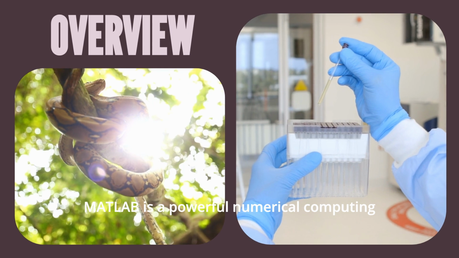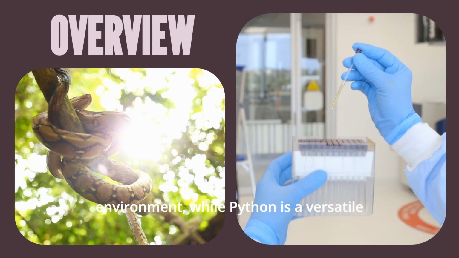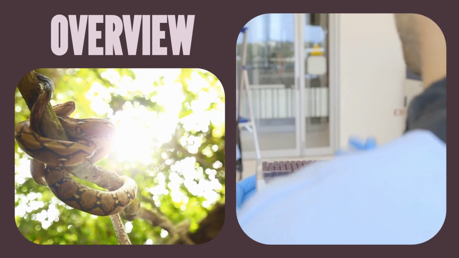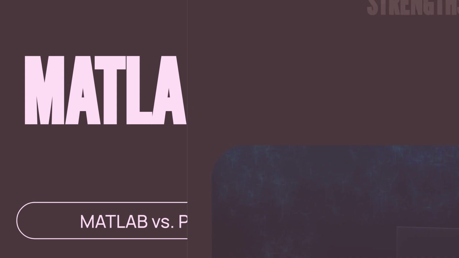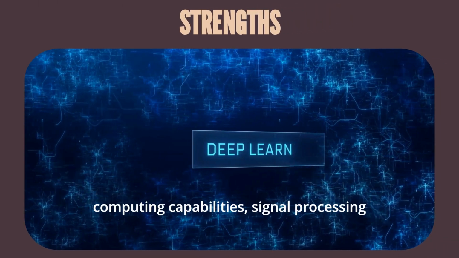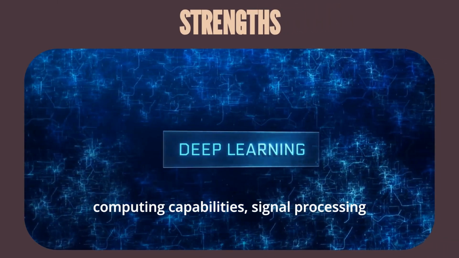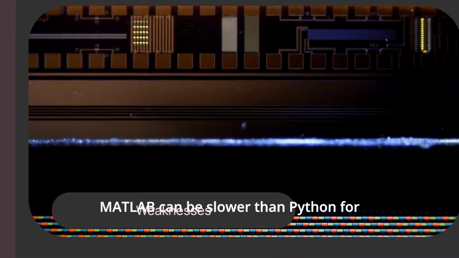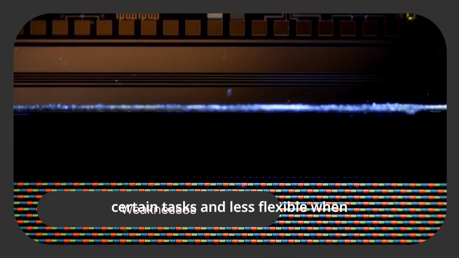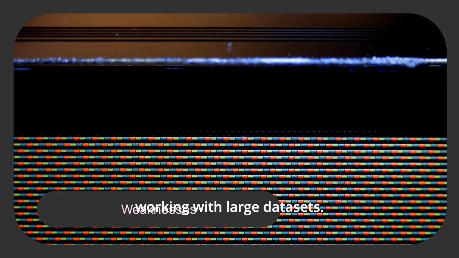MATLAB is a powerful numerical computing environment, while Python is a versatile general-purpose language. MATLAB is well suited for tasks such as numerical computing, signal processing, and image processing. MATLAB's strengths include its numerical computing capabilities, signal processing tools, and specialized toolboxes. MATLAB can be slower than Python for certain tasks and less flexible when working with large datasets.